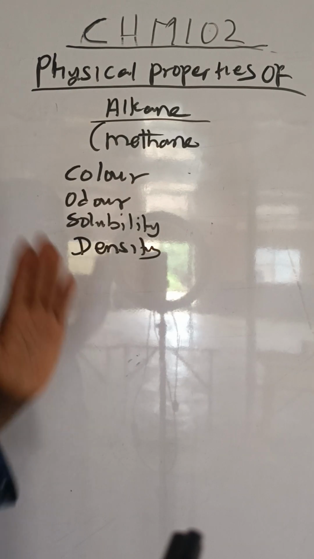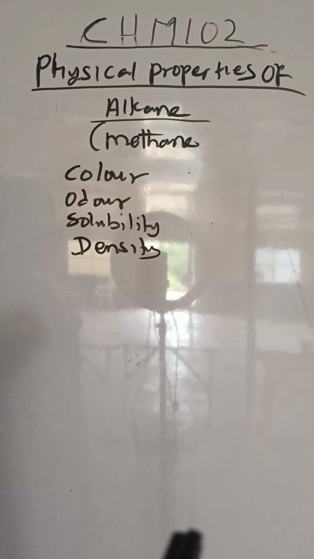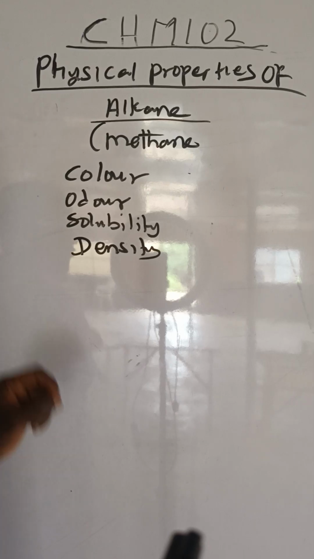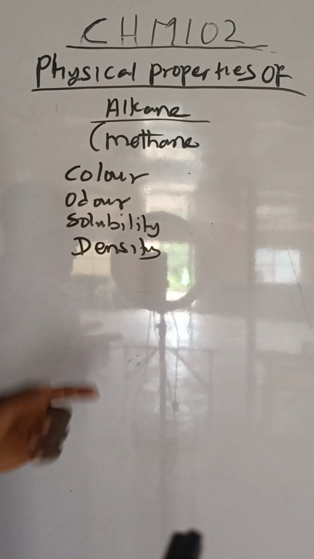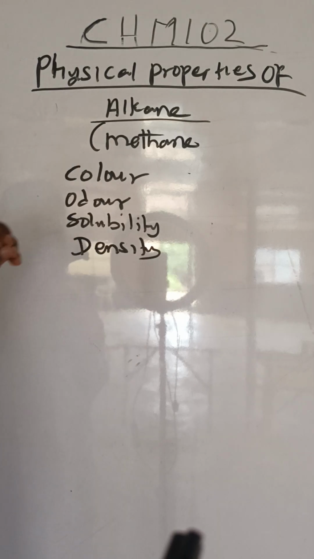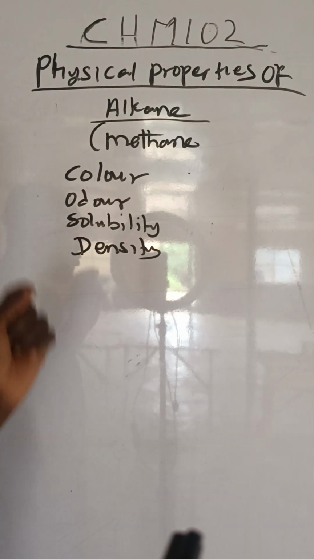And consider what is called density. Is the gas denser than air or less dense than air? But in the first place, consider all these properties. Now, let's talk about the physical properties of methane. In terms of color, methane is colorless. In terms of odor, methane is odorless. In terms of solubility, methane is slightly soluble in water. Methane is what? Slightly soluble in water.